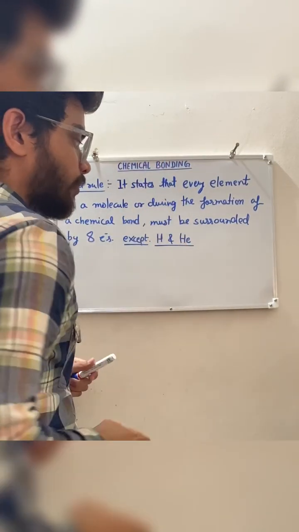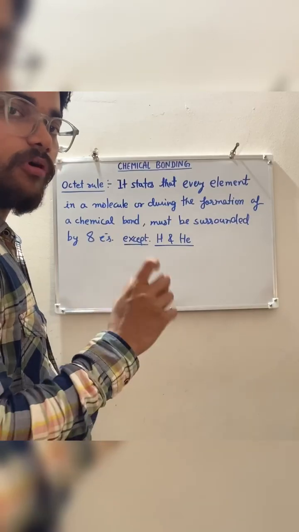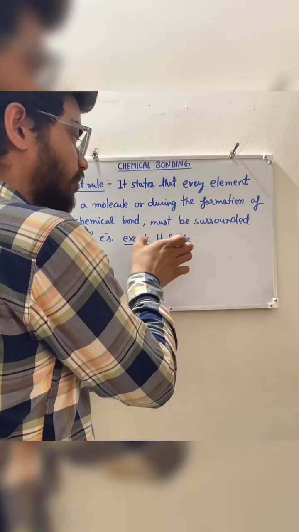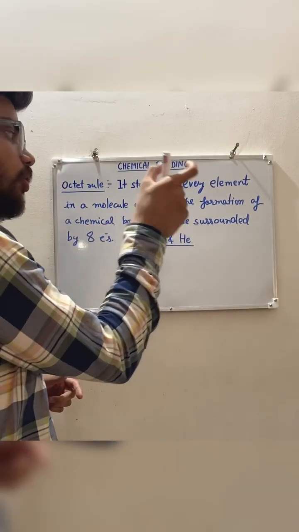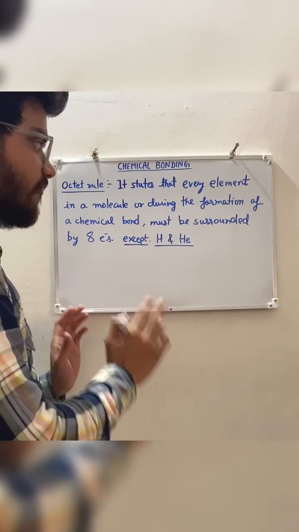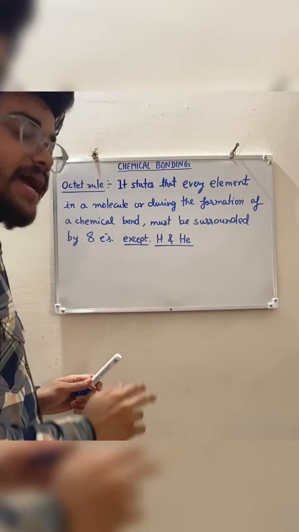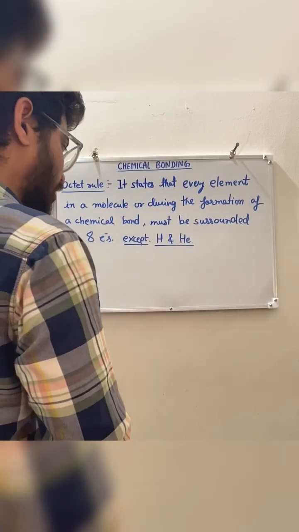So for them, the doublet rule should be followed. But except these two, every element in a molecule or during the formation of a bond must be surrounded by 8 electrons only, right?